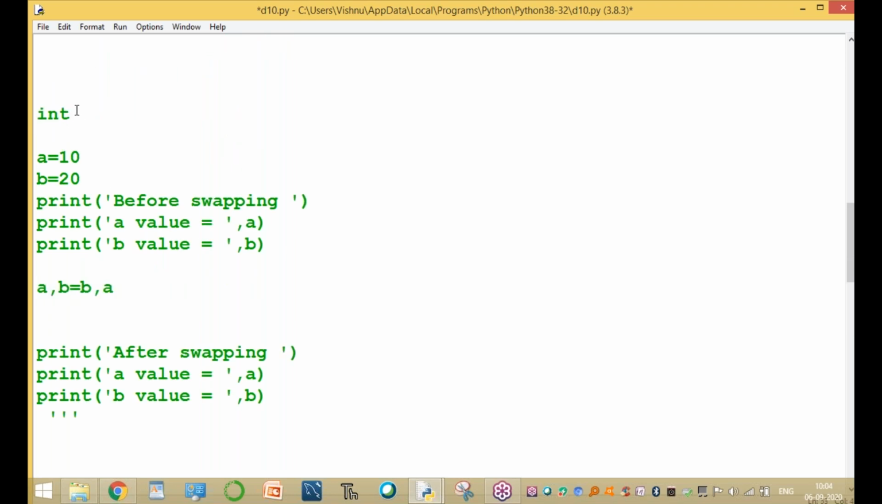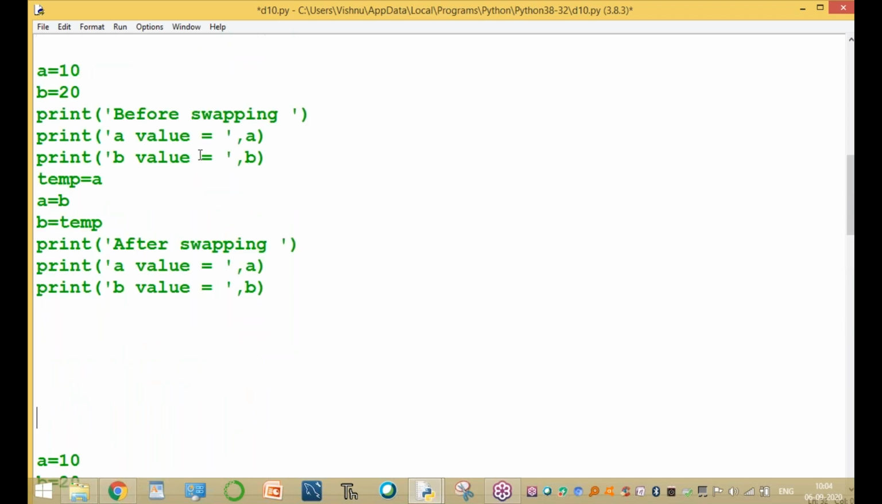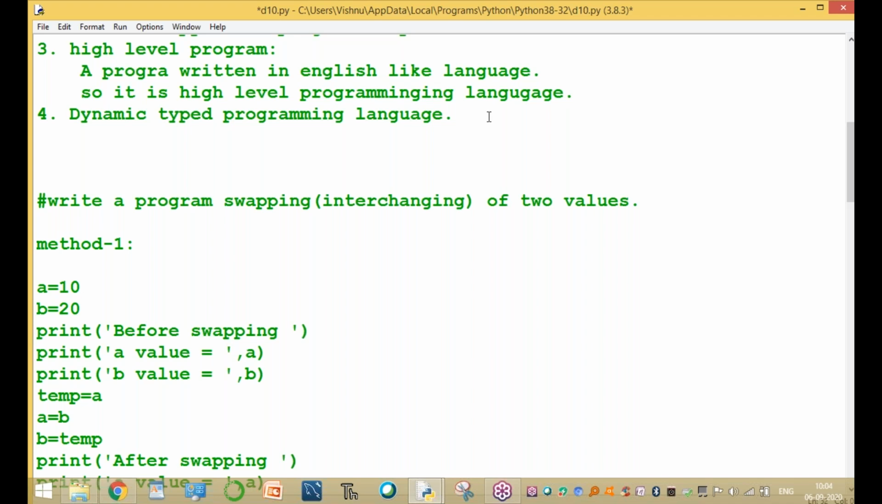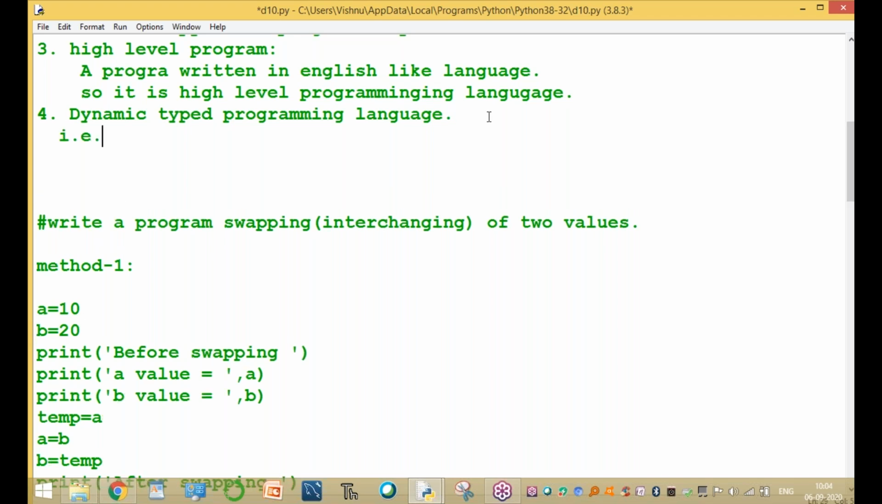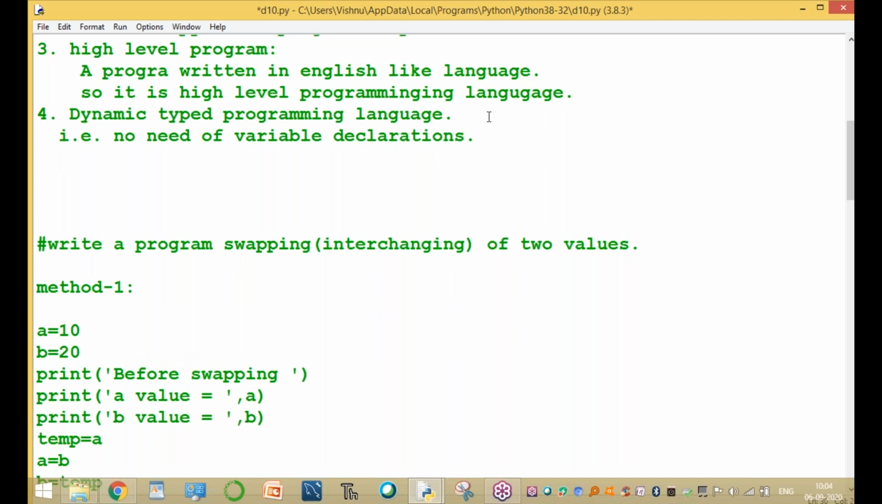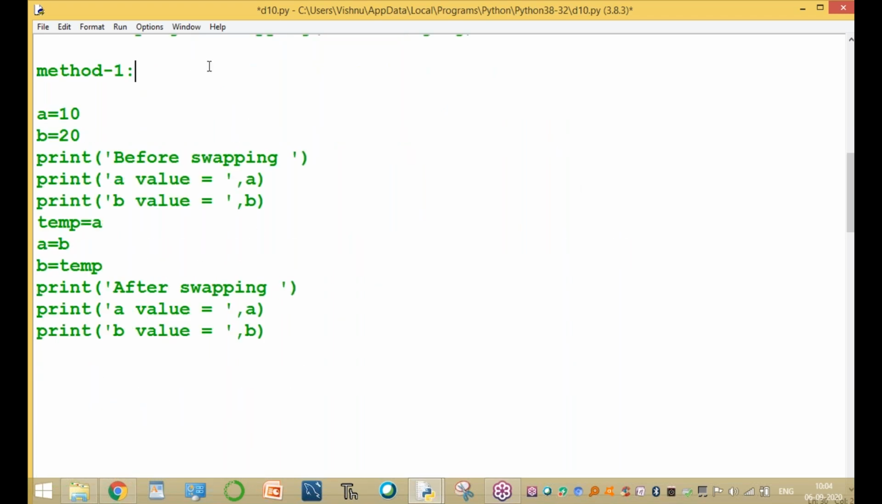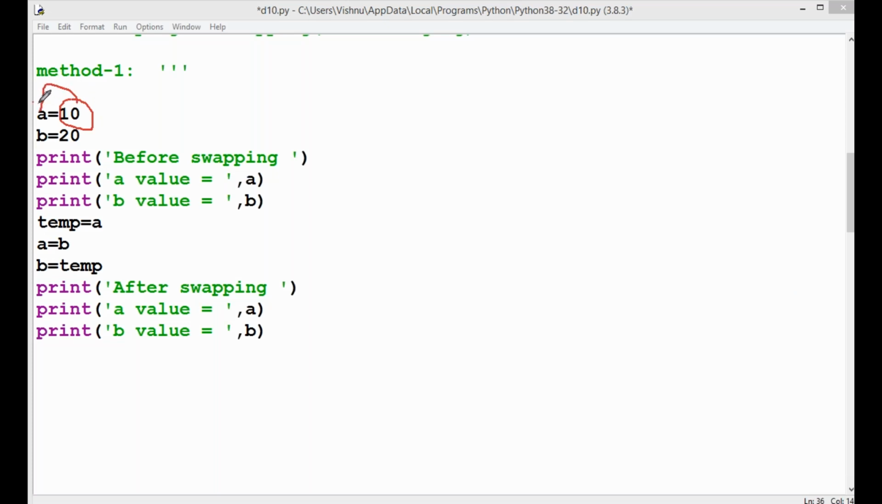And there is no need of variable declaration: a, b, c. Python is a dynamic type programming language. Dynamic type means no need of variable declaration. Unlike other programming languages, in Python declaration is not important. How is it possible, sir? By default, if the value is an integer, then a is an integer, and b is an integer.